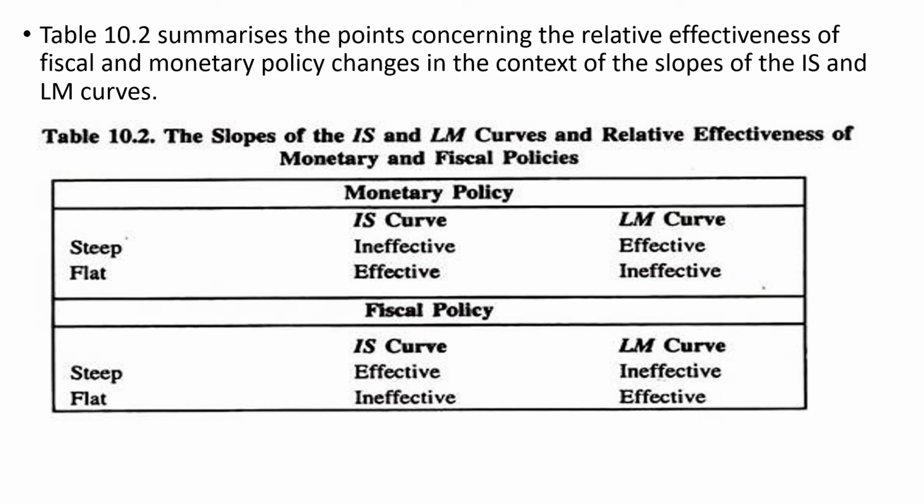What we have seen in those figures is summarized in this table. It shows the effects of monetary policy as well as fiscal policy, whether effective or ineffective, when IS and LM are flat or steep, and can be easily understood from this table.